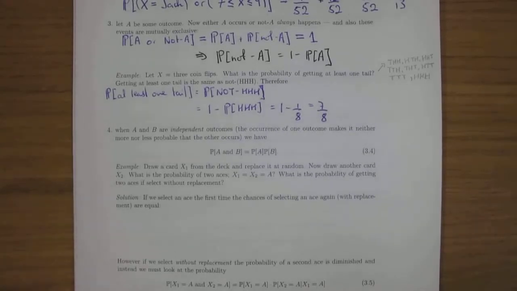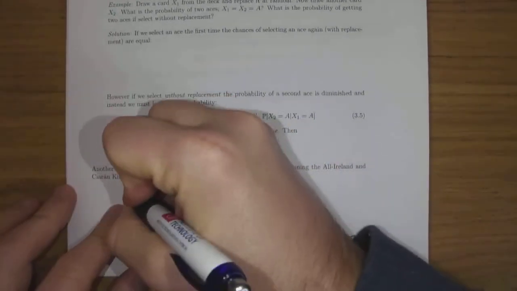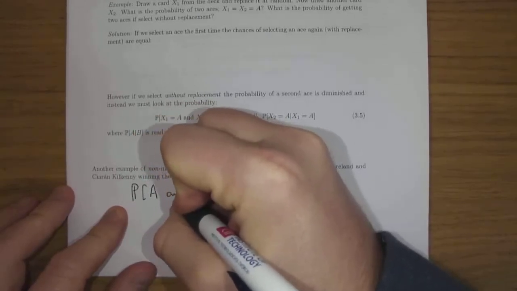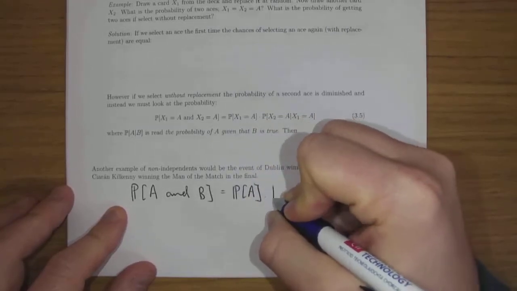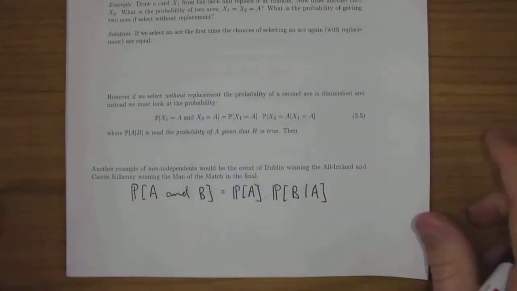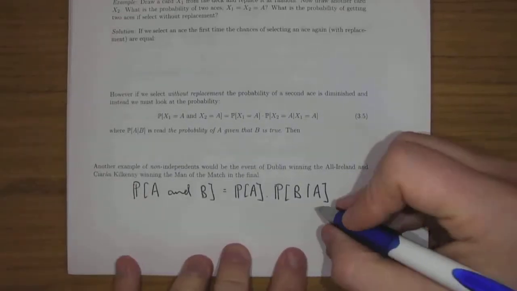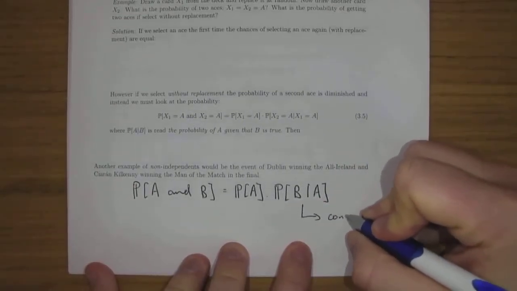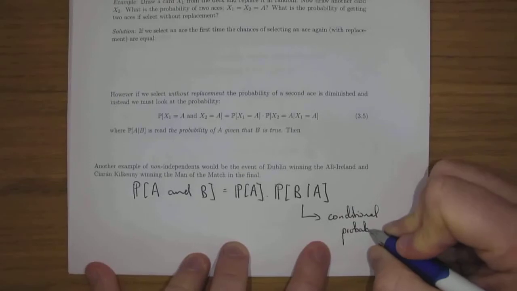So we'll see examples below. We should write down the general formula as well, which says that the probability of A and B is equal to the probability of A happening and the probability of B happening given that A has already happened. This is called a conditional probability. And I think we'll look at an example on the next page.